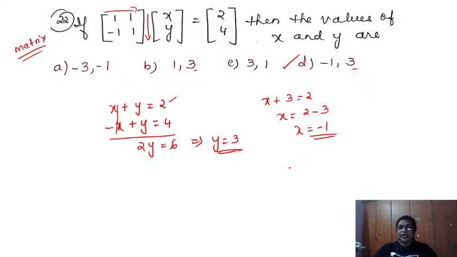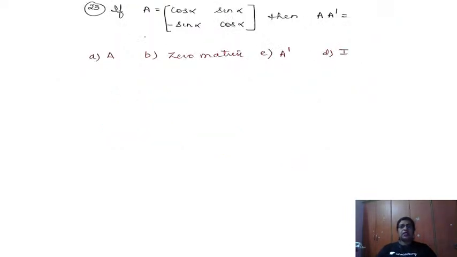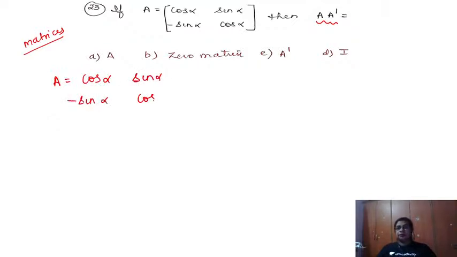Question number 23. So let's see what this question is going to tell us. A is equal to, again we got a question from matrices. Okay, so matrices also is an important chapter with greater weightage. So A is equal to cos alpha sin alpha minus sin alpha cos alpha. What we have to find? A into A transpose.